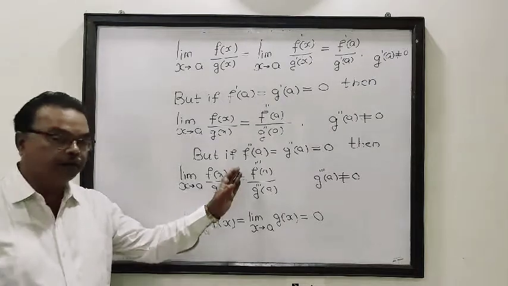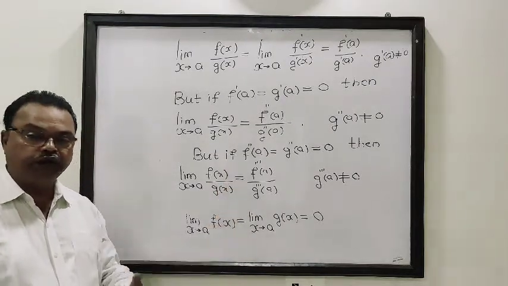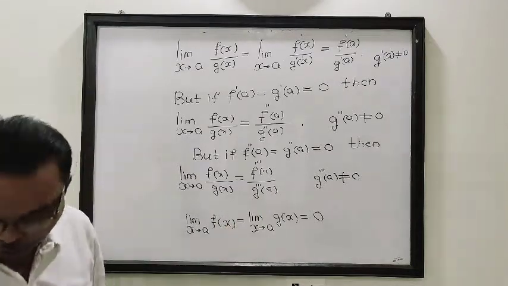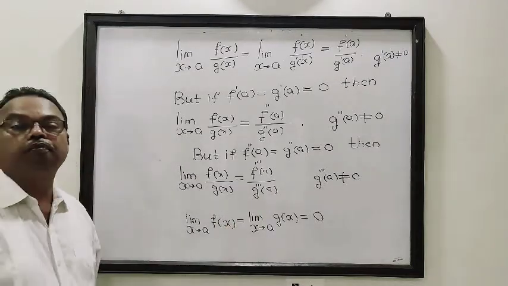Now again, if f triple dash and g triple dash are 0, then you know the next step: fourth dash divided by fourth dash, and so on. So this is the procedure how to get the limit of an indeterminate form 0 upon 0.